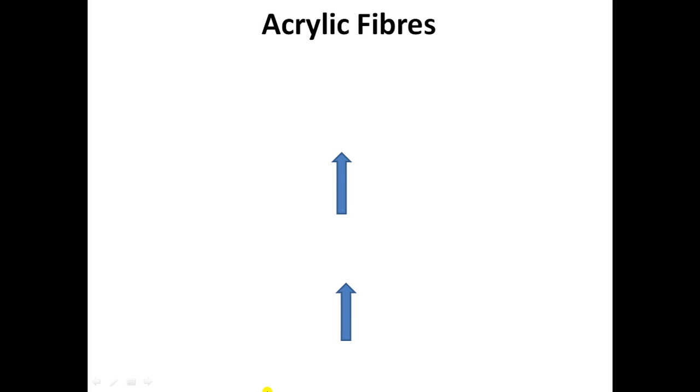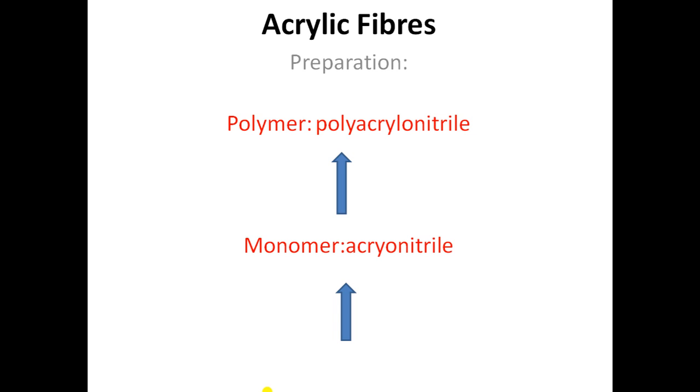Hi everyone, in this session we are going to learn about the fourth synthetic fiber, that is acrylic fibers. Acrylic is a synthetic fiber and it is made from a polymer called polyacrylonitrile. Let us know the preparation of acrylic fiber first. The acrylic fiber is made from polyacrylonitrile, and this polyacrylonitrile is obtained by the polymerization of monomers.